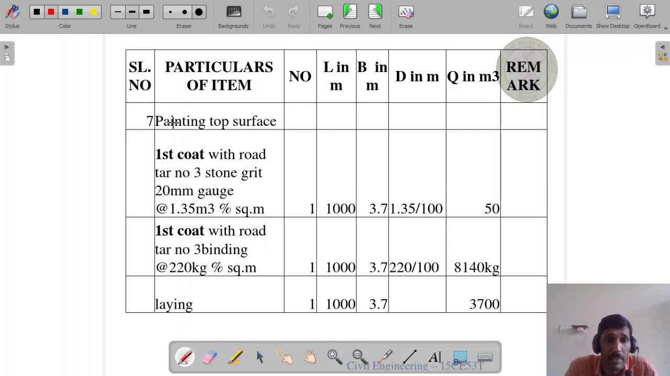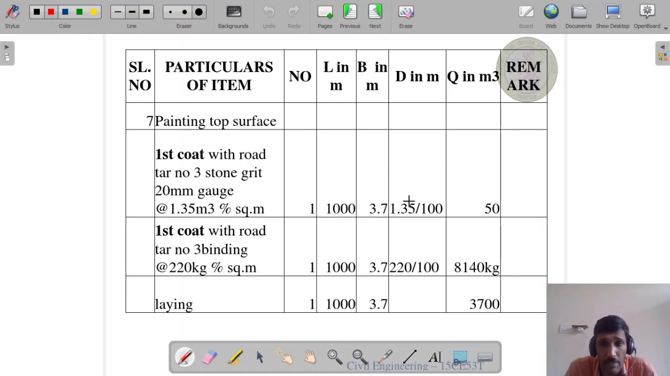Next, item number 7, painting top surface. Here once again first coat and second coat, two coats are there. Now we will discuss the first coat. First coat with rotor number 3, stone grit 20 mm gauge at the rate of 1.35 meter cube per 100 meter square. Number is 1, and length is 1 kilometer, 1000 meter.